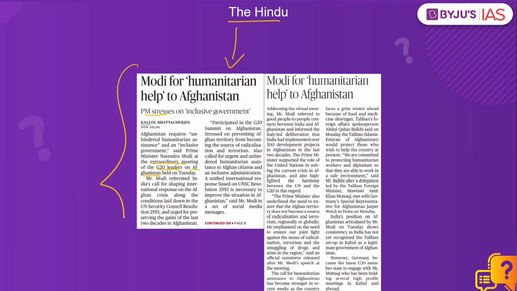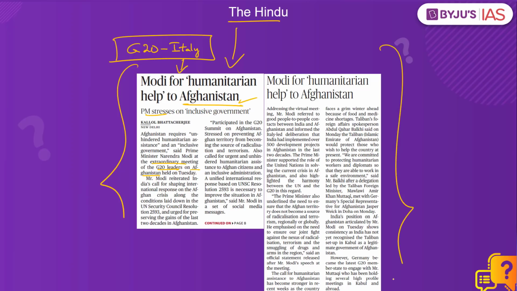Currently, the chair of the G20 is held by Italy, and Italy convened an extraordinary meeting on the situation in Afghanistan. Prime Minister Modi also took part in this virtual summit and has raised India's concerns and interests in Afghanistan, which we have been discussing in the last few classes.